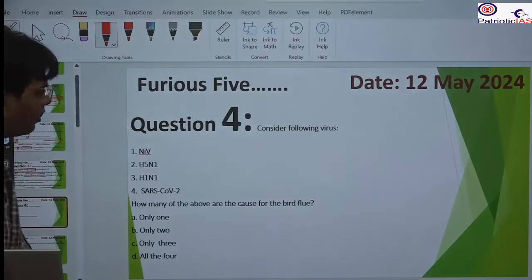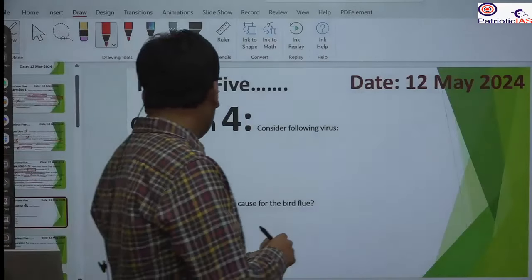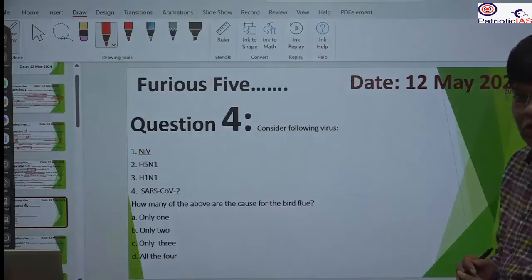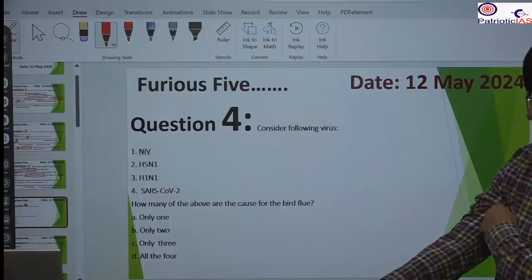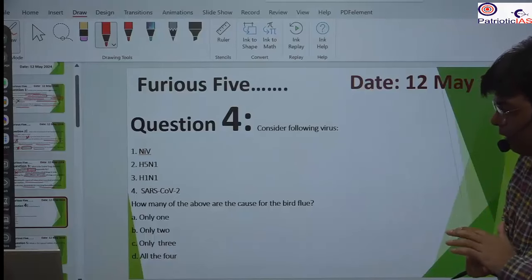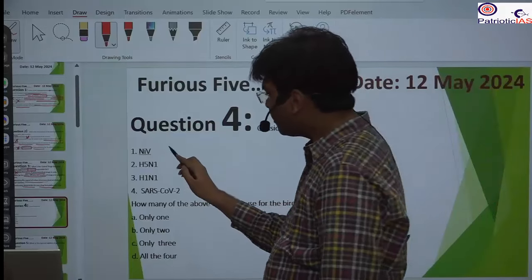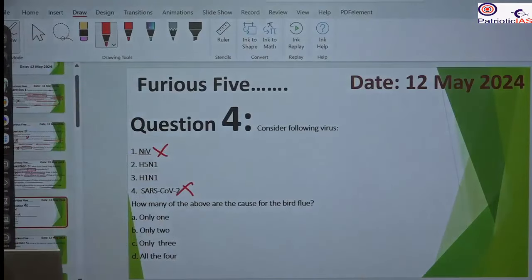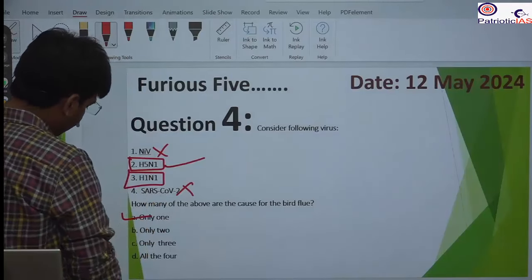Fourth, consider the following viruses: NiV, H5N1, H1N1 and SARS-CoV-2. How many of the above cause bird flu? Only one, only two, only three, or all four. NiV is the Nipah virus. SARS-CoV-2 is for COVID-19. So it will be only one.